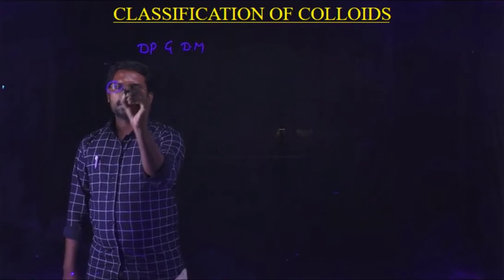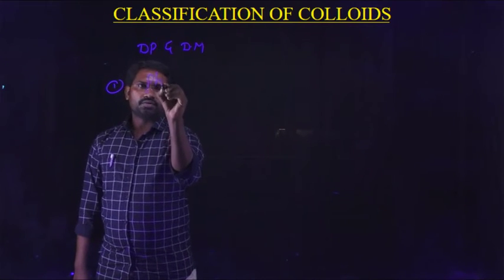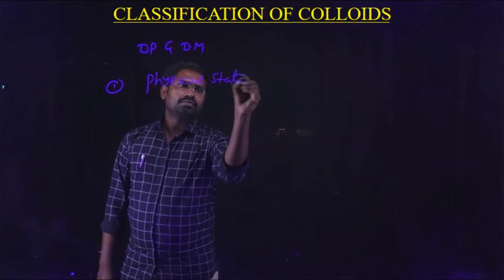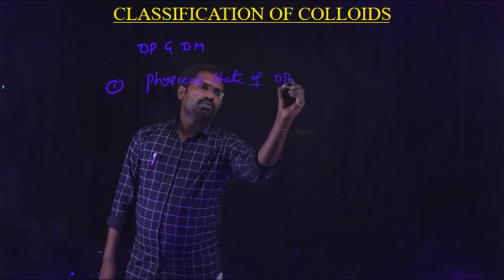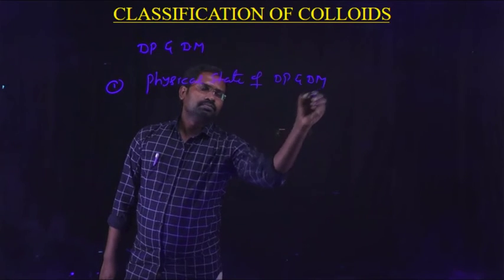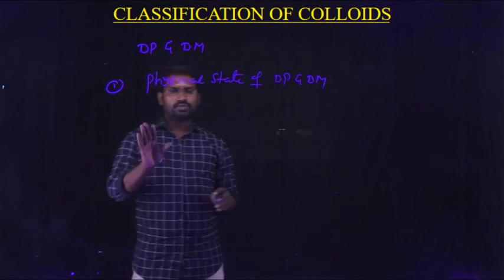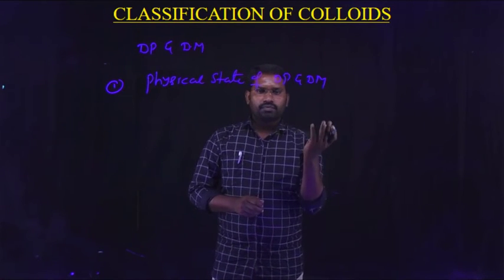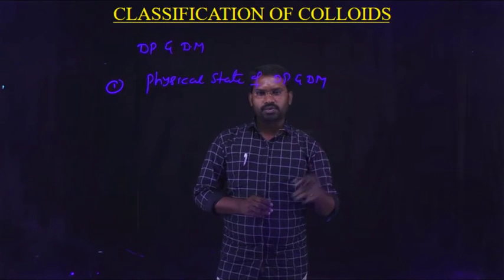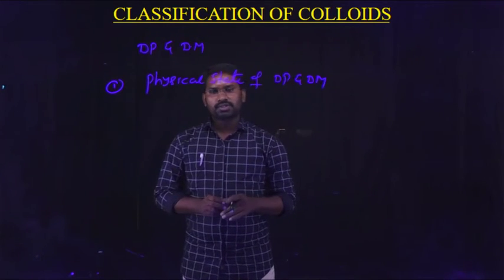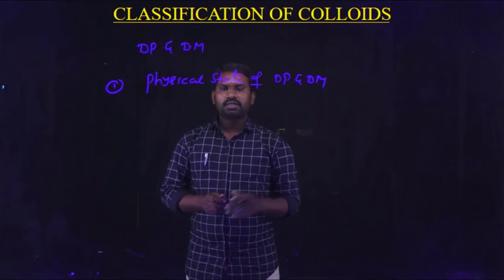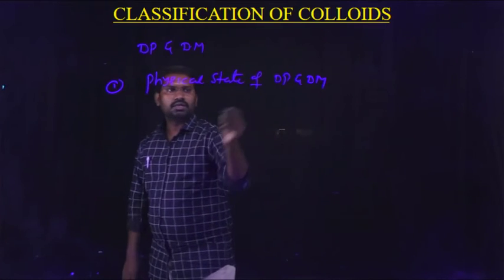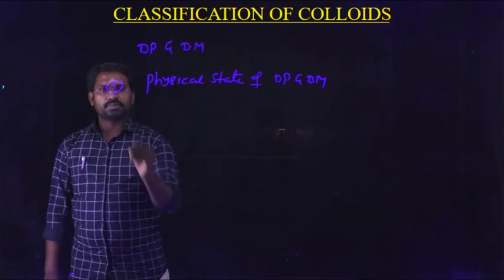The first one is based on the physical state of both the dispersive phase and the dispersion medium. In some examples the dispersion medium is water, in another example it is air, and in some examples it is alcohol. Therefore, the first classification is based on the physical state of the dispersive phase and dispersion medium.